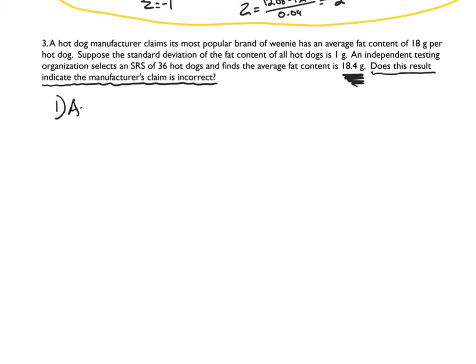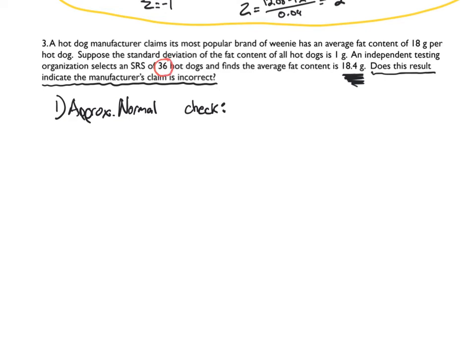We believe that the shape should be approximately normal. But let's get a little check on this one. So the check, I'm going to see, is the population normal? Nowhere in here does it say it's normal. Nowhere in here does it say it's not normal. But we have a problem because it's hard for me to say approximately normal unless I have a check. But here's what I got.